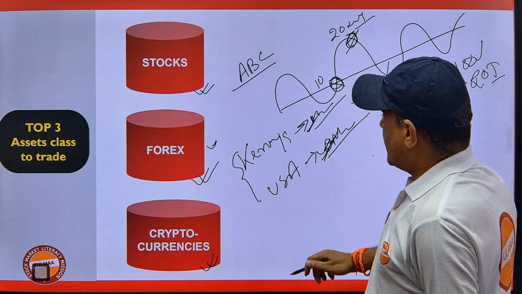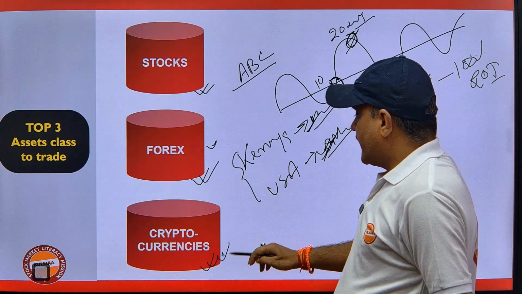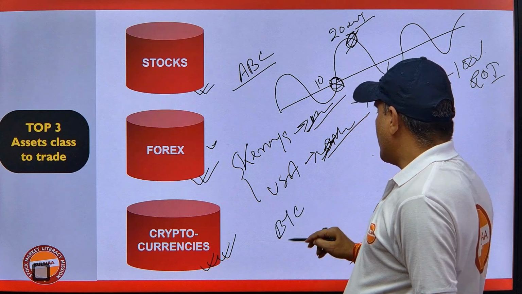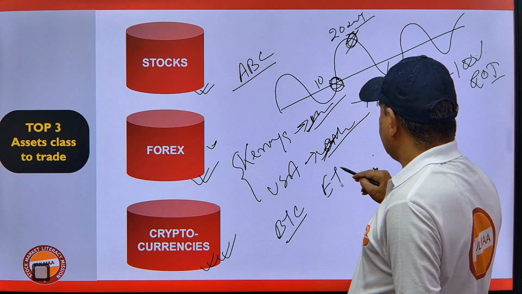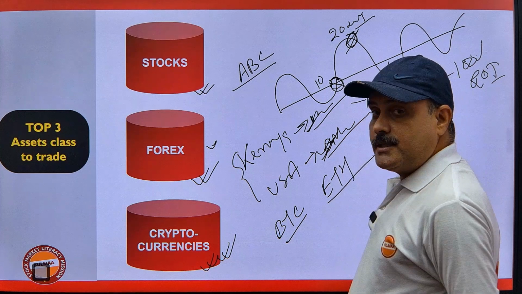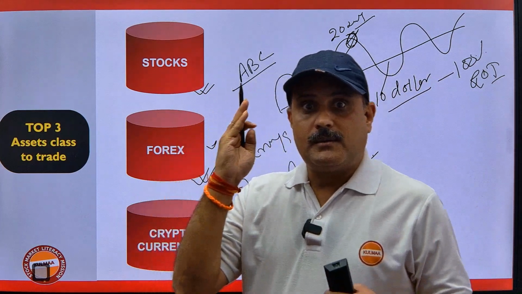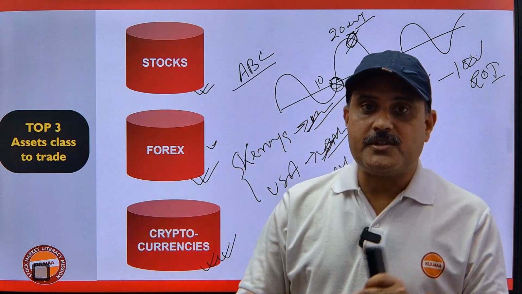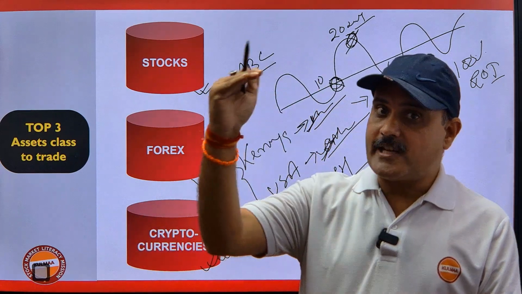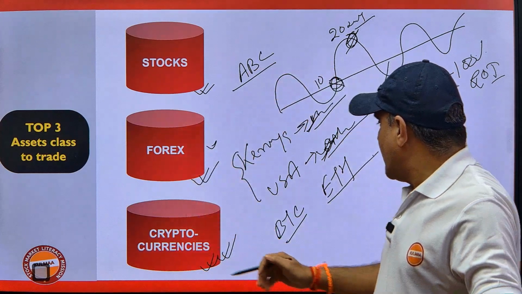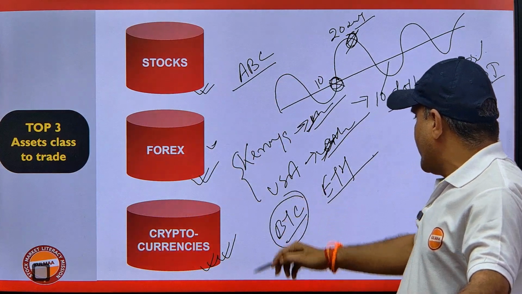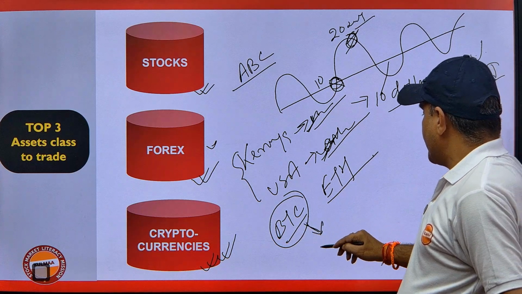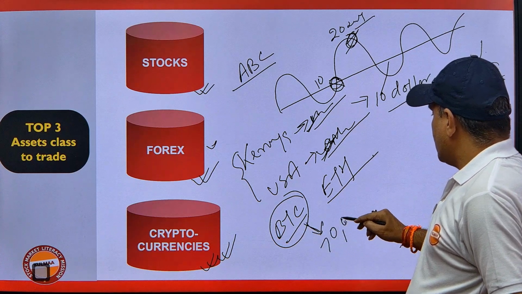The third asset class is cryptocurrency. Cryptocurrency means Bitcoin, like if you have heard of Bitcoin, Ethereum. These are digital currencies. They have no physical existence, but they have asset value. For example, nowadays 1 BTC is traded at around $70,000.